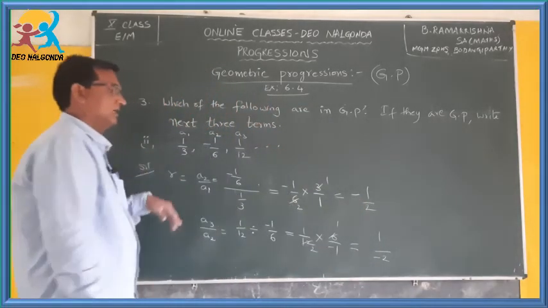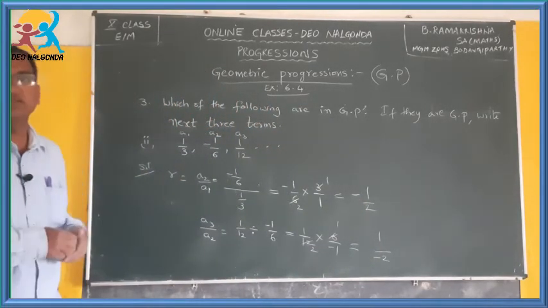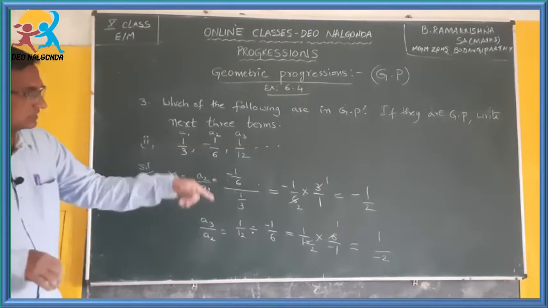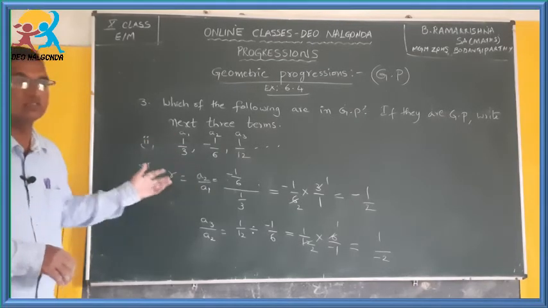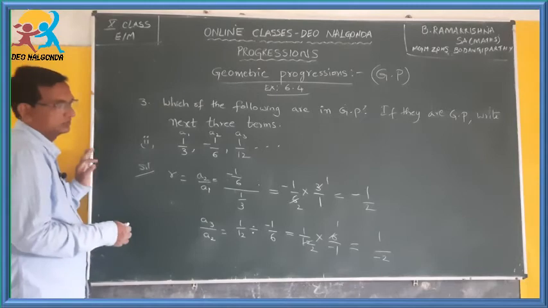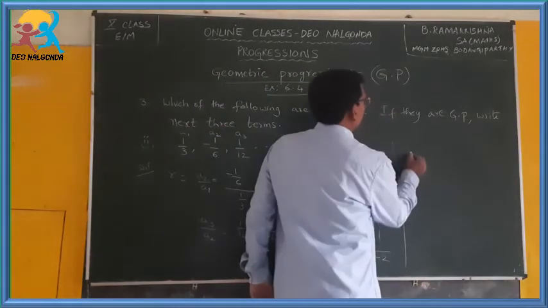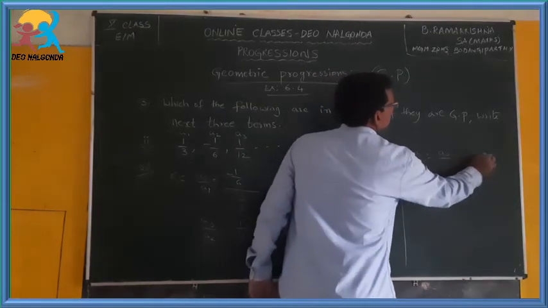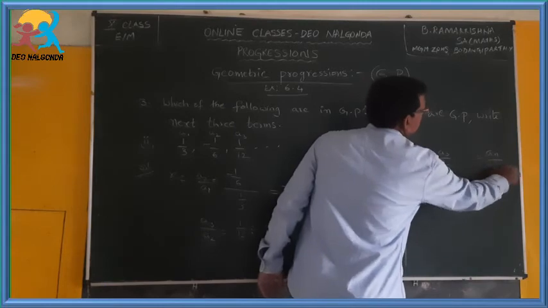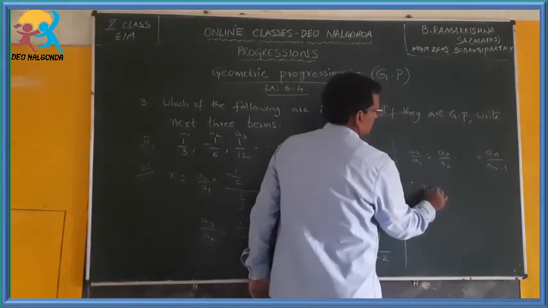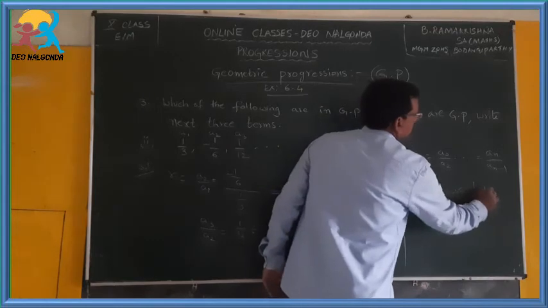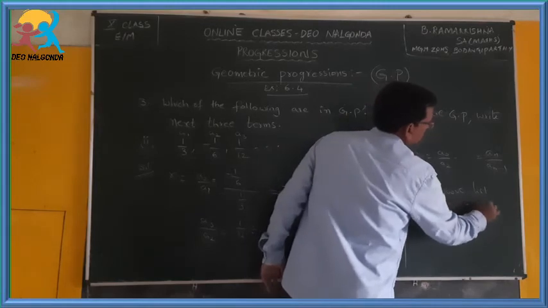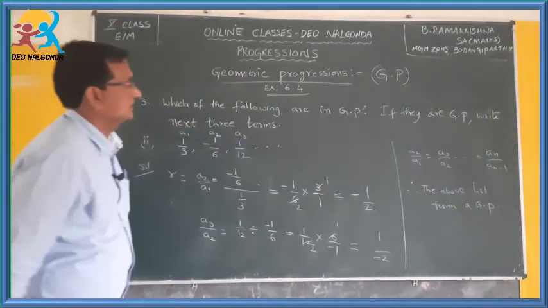Minus 1 by 2 or 1 by minus 2, is there any difference? There is no difference, both are the same. Therefore the ratio is the same in both cases. Then we can call this the common ratio, and we can conclude like this: A2 by A1 is equal to A3 by A2 is equal to An by An minus 1. Therefore the above list forms a GP. So the first part is done.